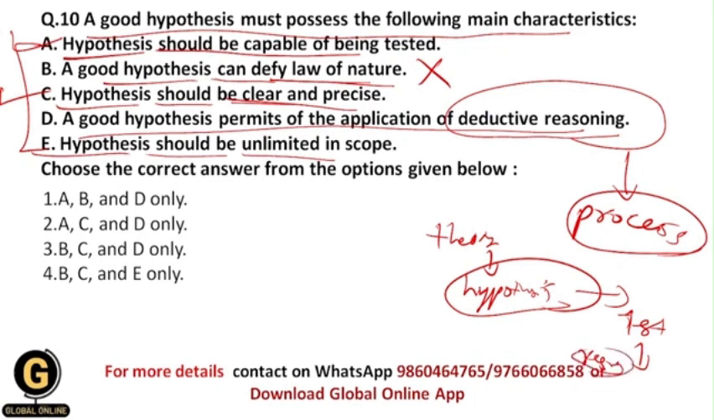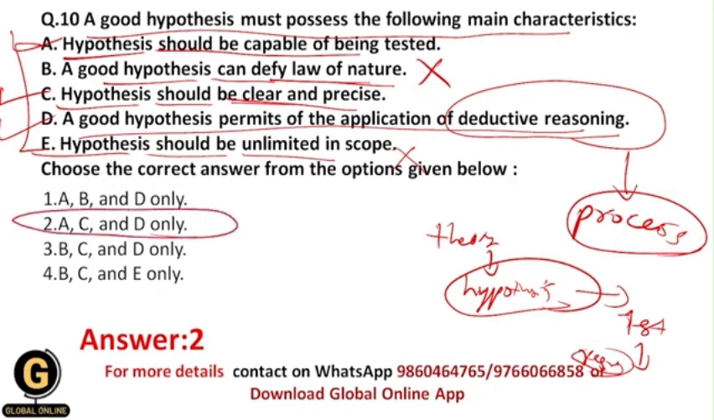Okay, so this is nothing but the whole approach of deductive reasoning towards the research, and basically a good hypothesis permits this application of deductive reasoning for its testing. Okay, because without deductive reasoning we can't test the hypothesis, and that's why again this is a main characteristic of a good hypothesis. And the last one is incorrect, because a hypothesis should be limited in scope. Okay, it should not have unlimited scope. Okay, that's why your correct answer should be 2, that is A, C and D only, because A, C, D, these are the options which are the main characteristics of a good hypothesis.